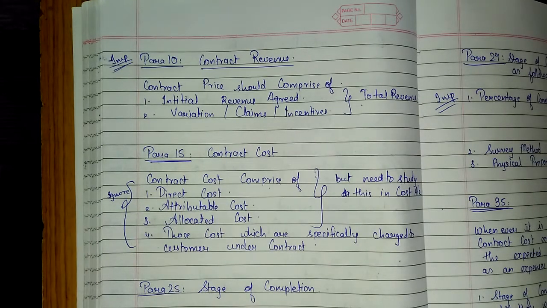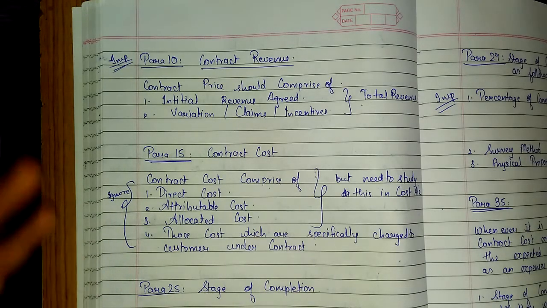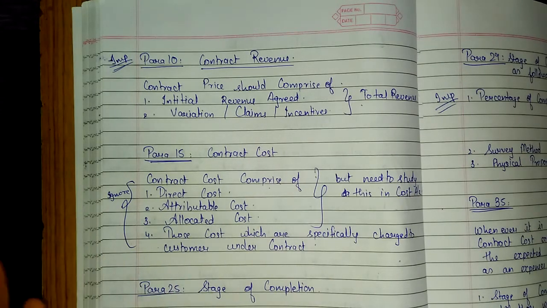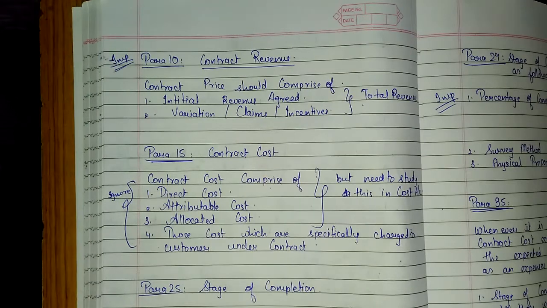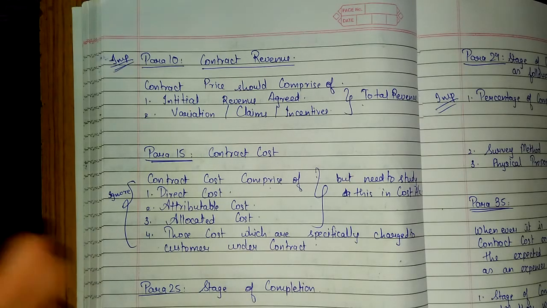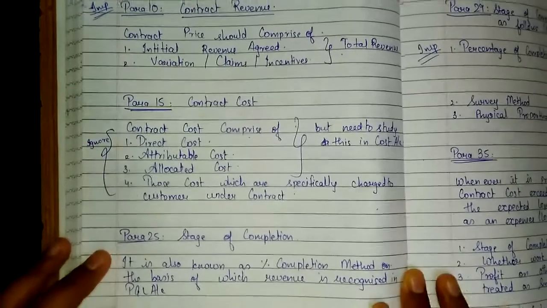Okay, what does para 15 say? Para 15 says contract cost. Contract cost is irrelevant in financial accounting, but we'll read it. It has an application in cost accounting, where we will go into detail, so you just need to write this. Contract cost comprises direct cost, attributable cost, and allocated cost, those costs which are specifically chargeable to the customer under the contract. No more light on this, that's enough for para 15.